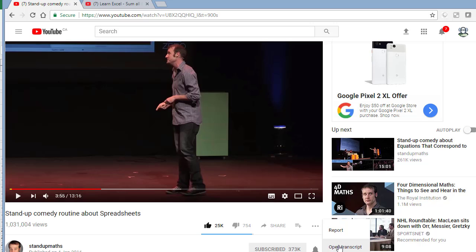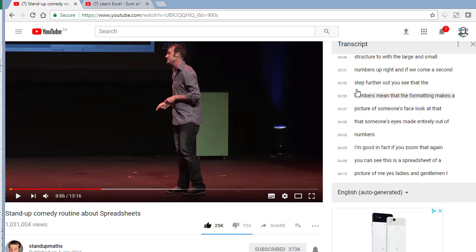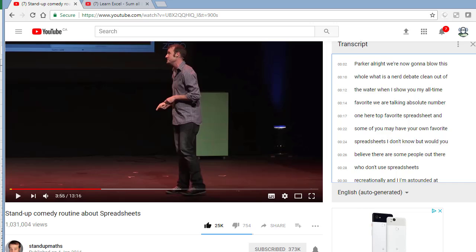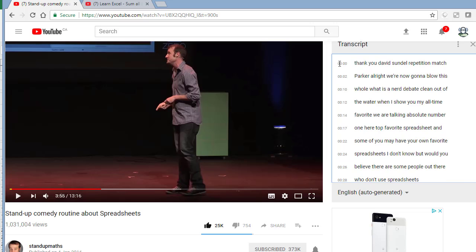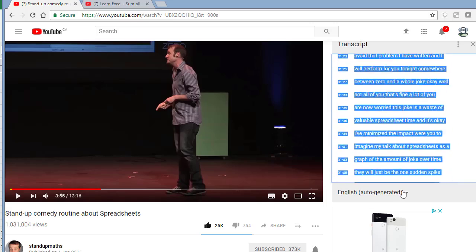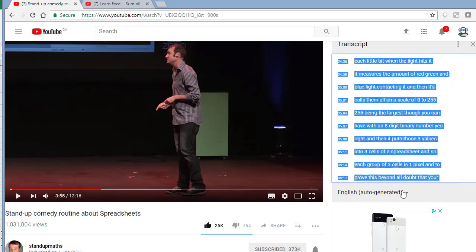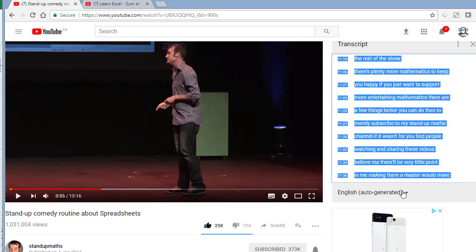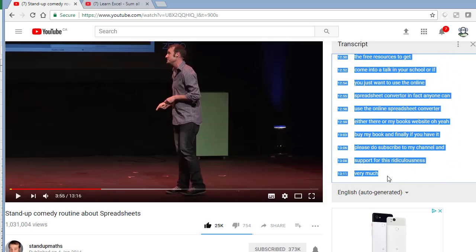So we click on Transcript, Open Transcript, and now up in this area, what we have to do is scroll to the top. We want to scroll right where the zeros are, highlight this, and highlight all the way down to the part where you want to stop. What I'm going to do is highlight everything all the way to the very bottom of the video. So we're almost there. So we have all of this.